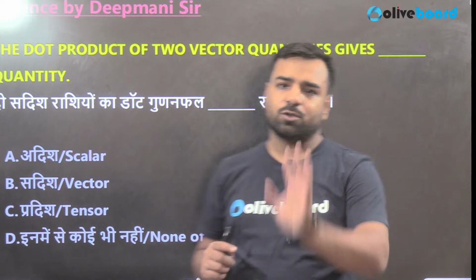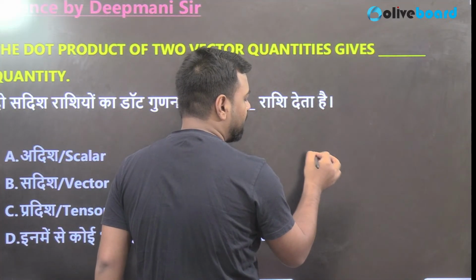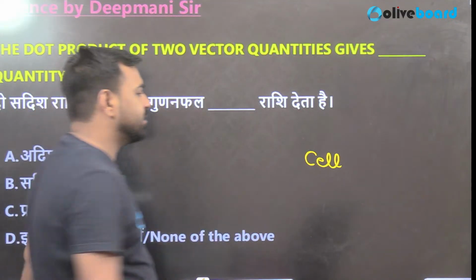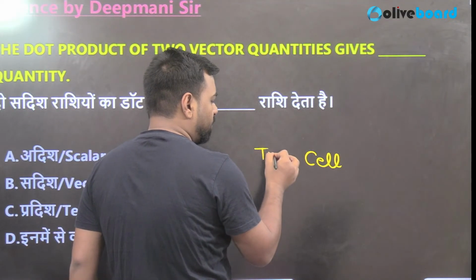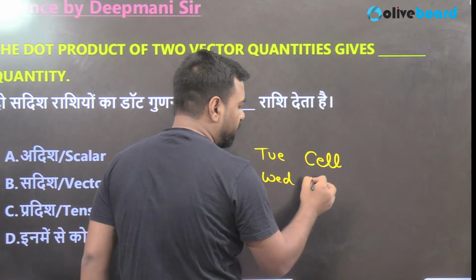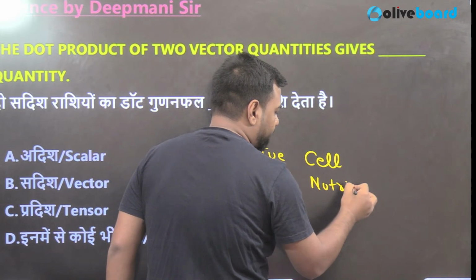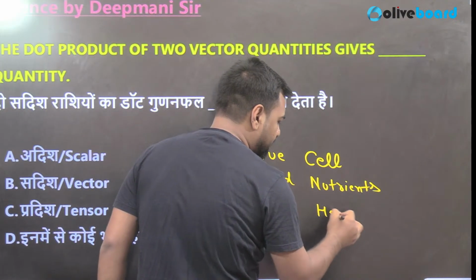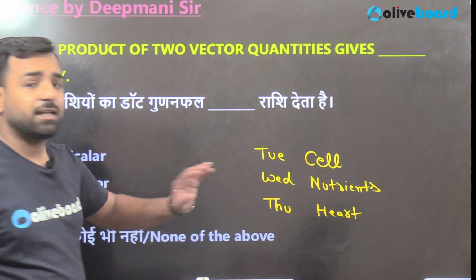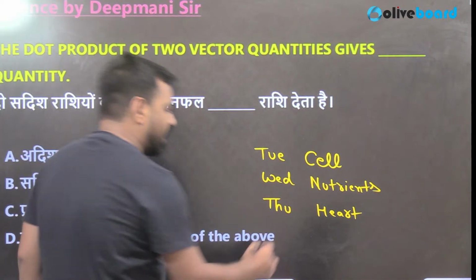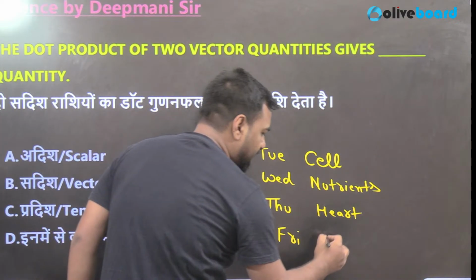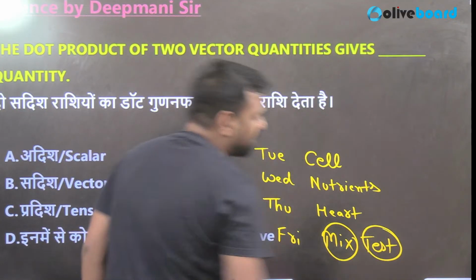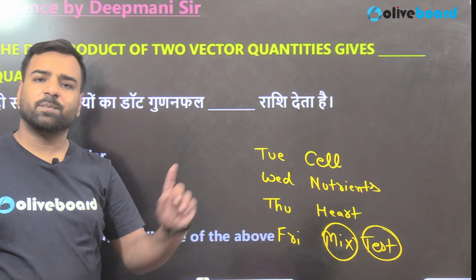And if yes, then in the coming week, we'll start with biology. First, we'll discuss the cell chapter because lots of questions are asked from it. That will be discussed on Tuesday. On Wednesday, we'll discuss vitamins and minerals, that means the nutrients chapter. And on Thursday, we'll discuss the heart chapter, that is the blood part, and I'll use animations here also. Don't worry. And on Friday, again at the same timing, we will have the mixed questions test where you can test your knowledge.